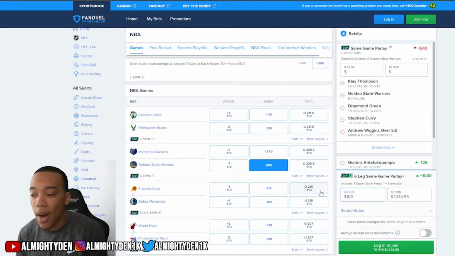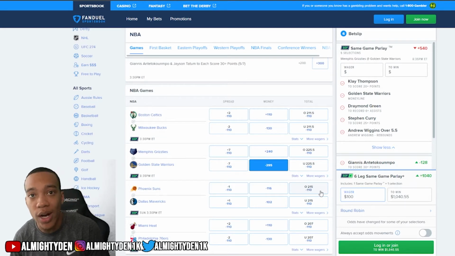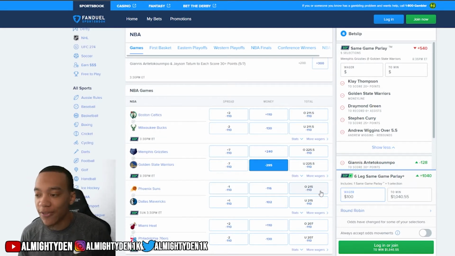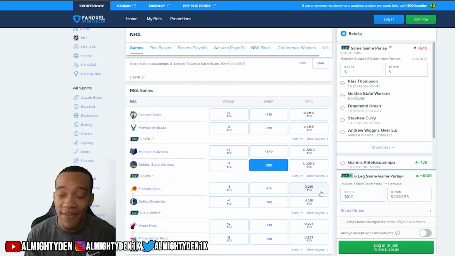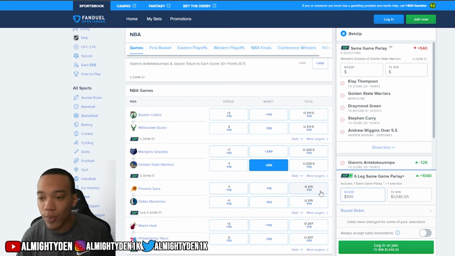Now, my odds aren't always this positive. Sometimes I do a lot smaller ones if I want to get more of a safer play. But I'm playing with winnings. I'm already up this week. I take it week by week for sure. And even if I do take an L right here, I feel like the risk-reward ratio is very, very solid. You have to look at the play that I have here. I've already told you my psychology behind it, but don't be afraid to also play safe and build bankrolls.